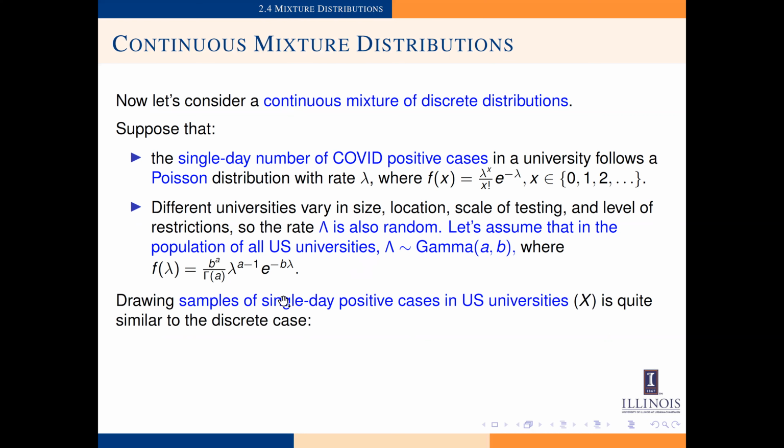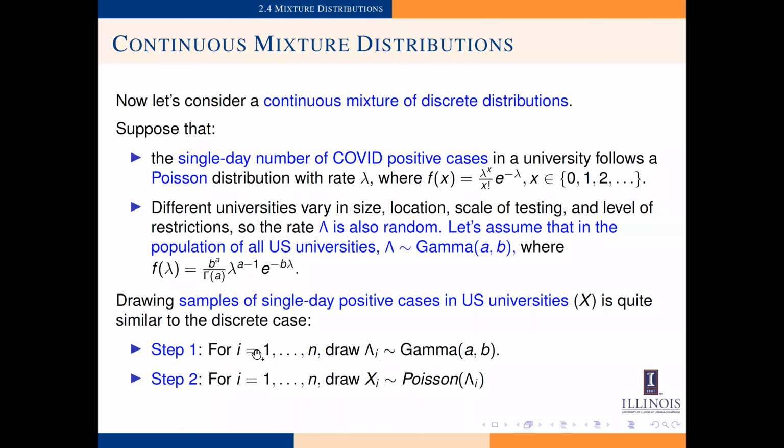So if we want to draw samples of single-day positive cases in US universities, let's call it X, this is quite similar to the discrete case. So step 1, for each i between 1 and n, we want to first draw the rate, so the lambda. We want to draw the lambda_i, which follows the gamma distribution with parameters a and b. And this is going to be the Poisson rate for that particular sampled university.